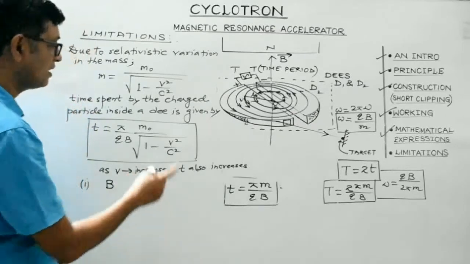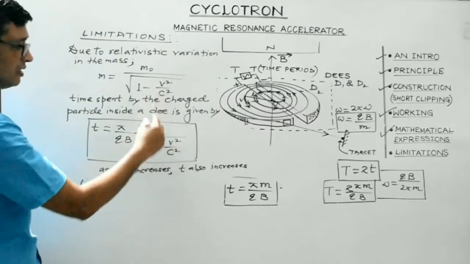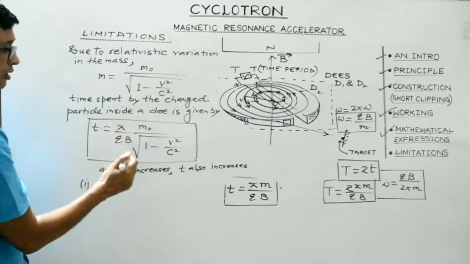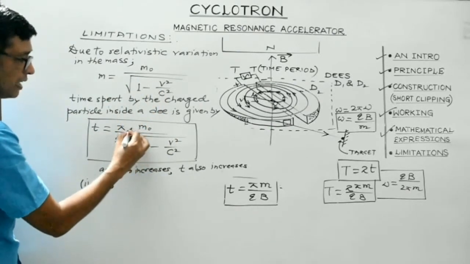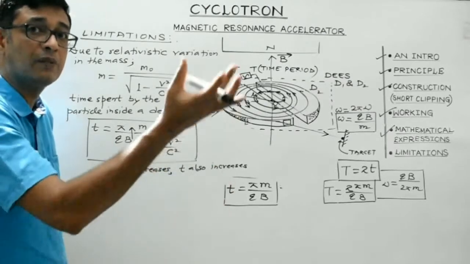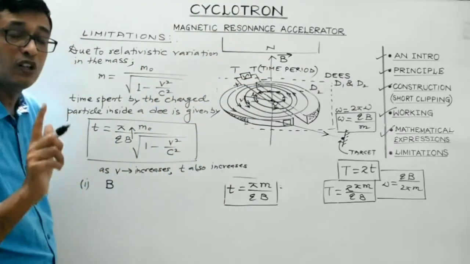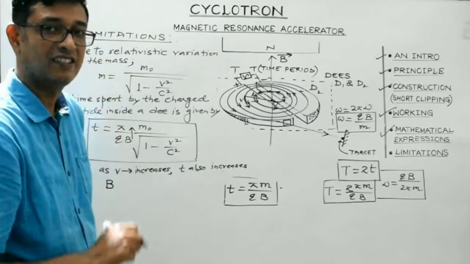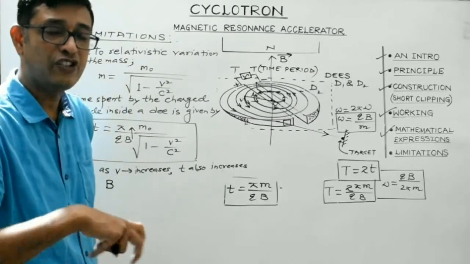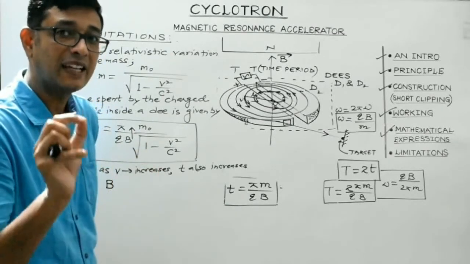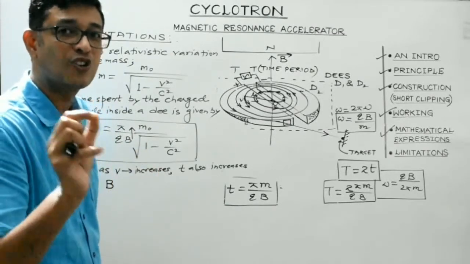In spite of the fact that V increases, the mass of the charged particle also increases. Therefore, the strength of the magnetic field may also be increased proportionately, so that the value of small t can remain constant. So by increasing the strength of the magnetic field, the time t can be kept constant.